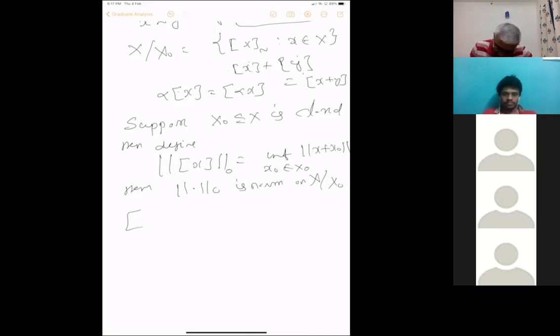So the point is, this is a norm which you can easily see. Other properties are okay, but for this property, you need the subspace to be closed. Suppose the norm of this equals 0, then the infimum will be 0, and because it's a closed subspace, this just means... What does it mean?